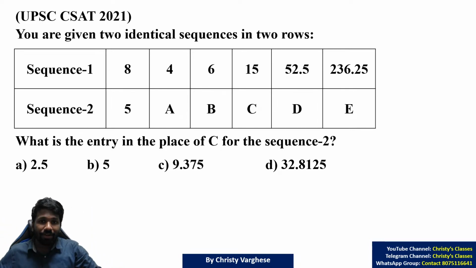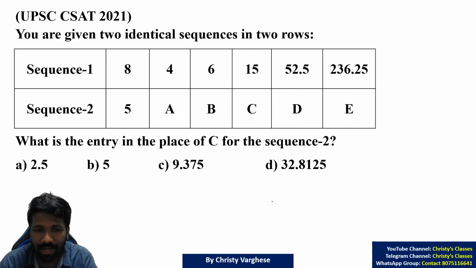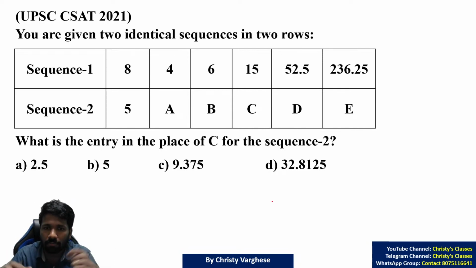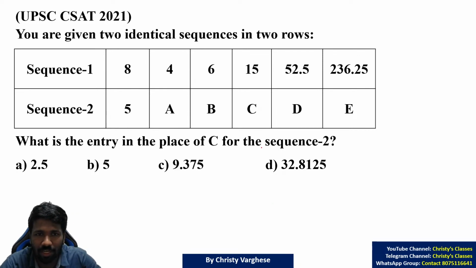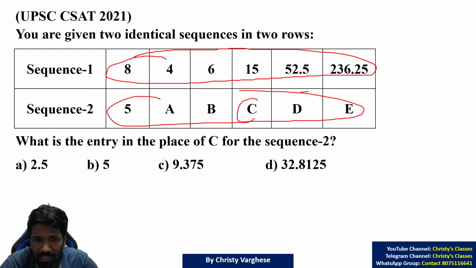Okay, so I will explain. So here also you are establishing a series itself, but as a puzzle in table format you have to find the missing element. So here the question says two identical sequences. So first, from the first sequence you have to understand what is the pattern, then repeat it to the second sequence and find the C element.